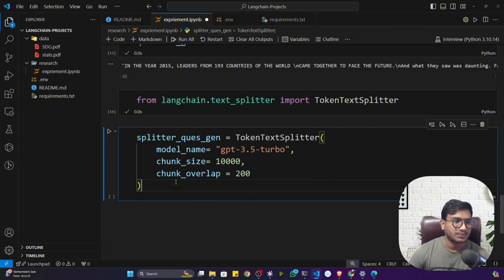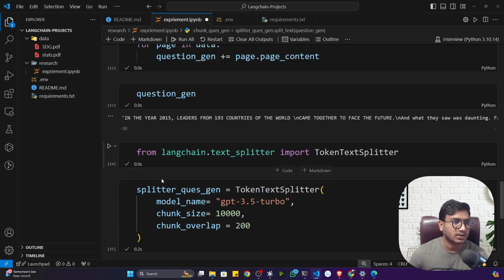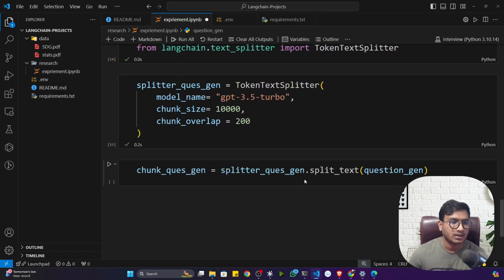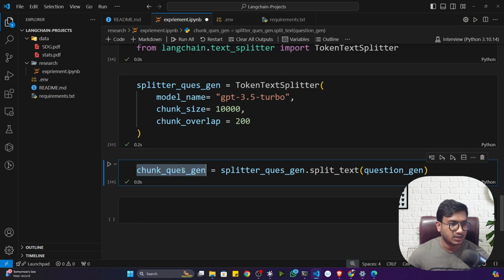Now let's define the splitter. This is my splitter. Inside that, I'm going to pass my entire documents. You can see the entire questions and documents I'm passing to my splitter object, using split text. Now it will give me the chunk questions, and that means the chunking. It will give you the chunking result. Let me show you. So here is the chunk I got.